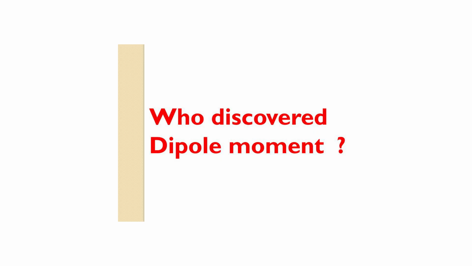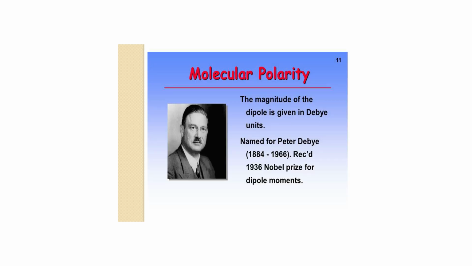Students, who discovered dipole moment? Peter Debye. See the slide. Dipole moment was discovered by a famous Dutch chemist, who received the Nobel Prize in 1936 for his work on X-ray diffraction and dipole moment. Can you define the term dipole moment?